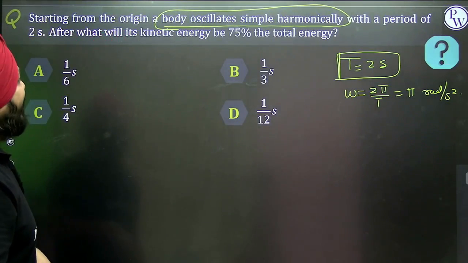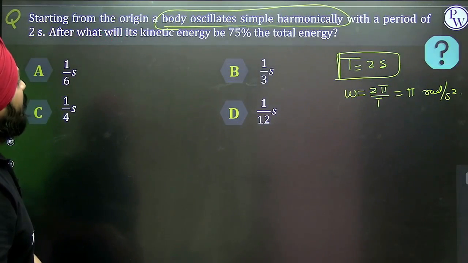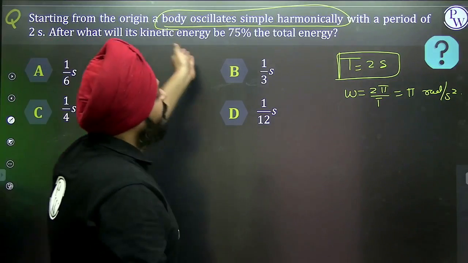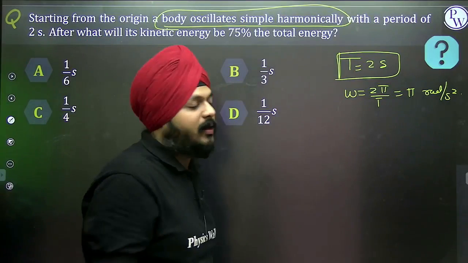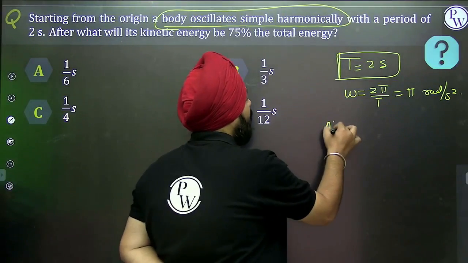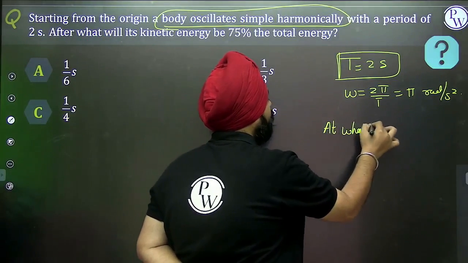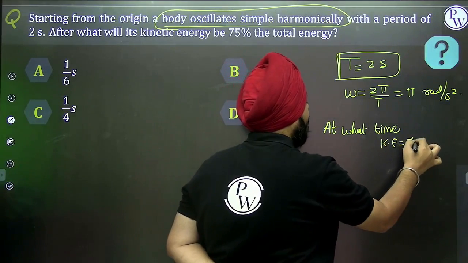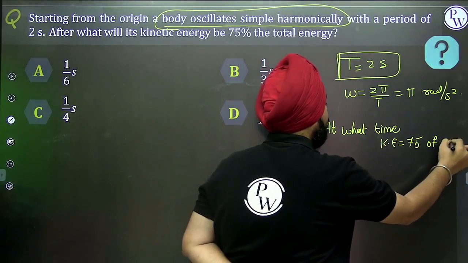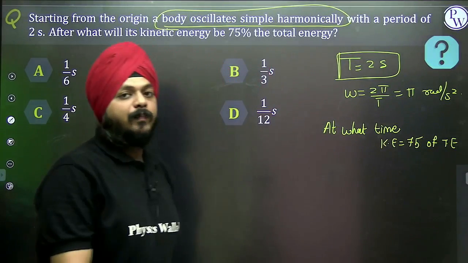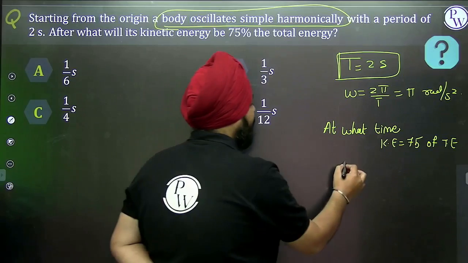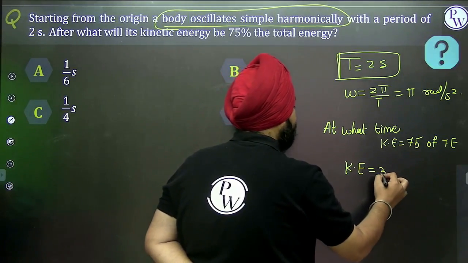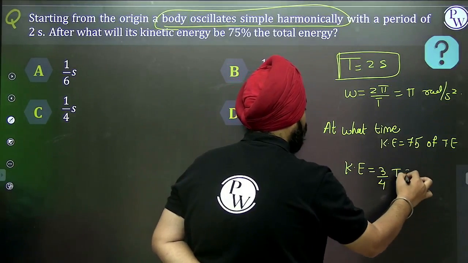After what time will the kinetic energy be 75% of its total energy? They have asked at what time the kinetic energy is 75% of the total energy. So the kinetic energy is equal to 75%, that is 3/4 of the total energy.